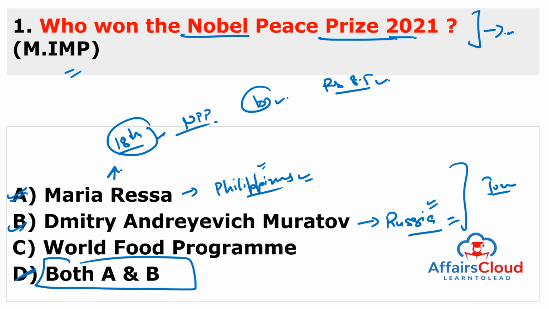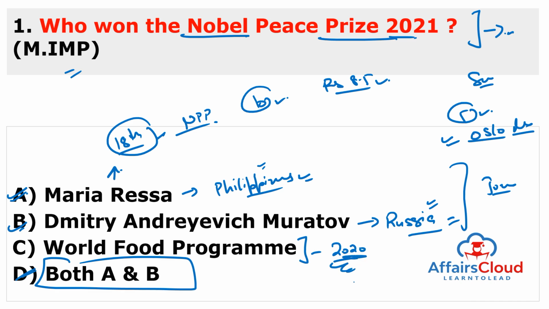And the Nobel Peace Prize is decided by the committee of 5 people elected by the Norwegian Parliament, and the prize committee is located in Oslo, Norway. Other prizes are given by Sweden, but this prize is given by Norway. So it is Nobel Peace Prize 2021. And World Food Program won Nobel Peace Prize in 2020. You can also remember this.